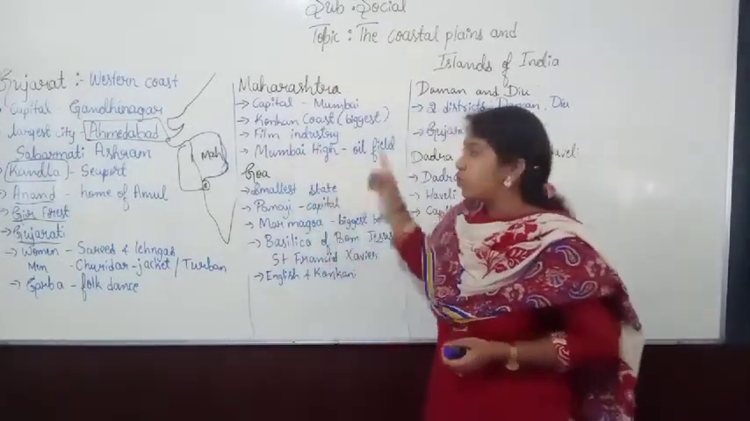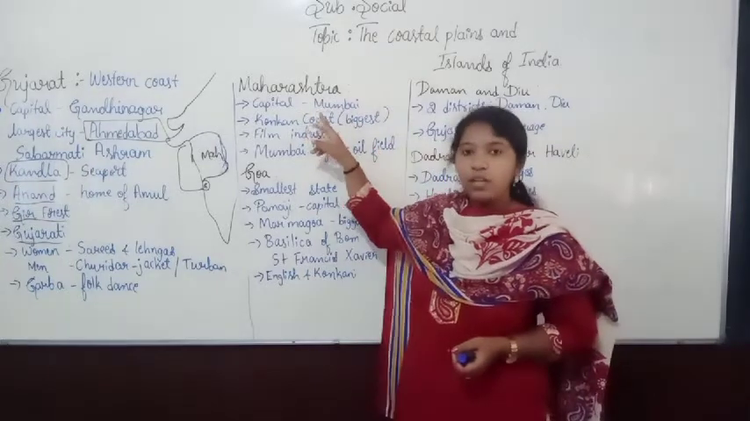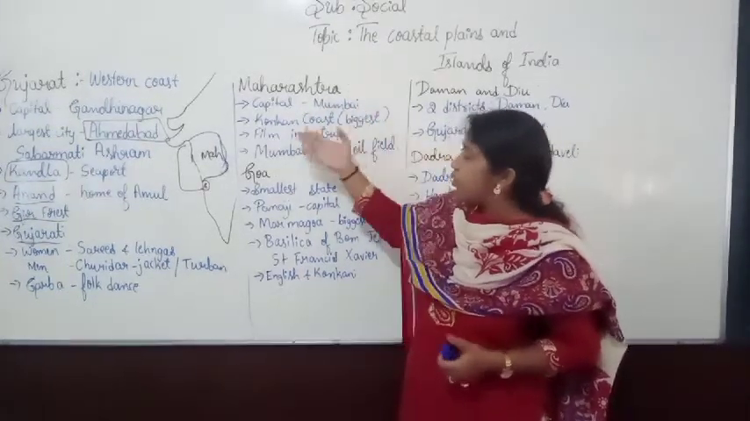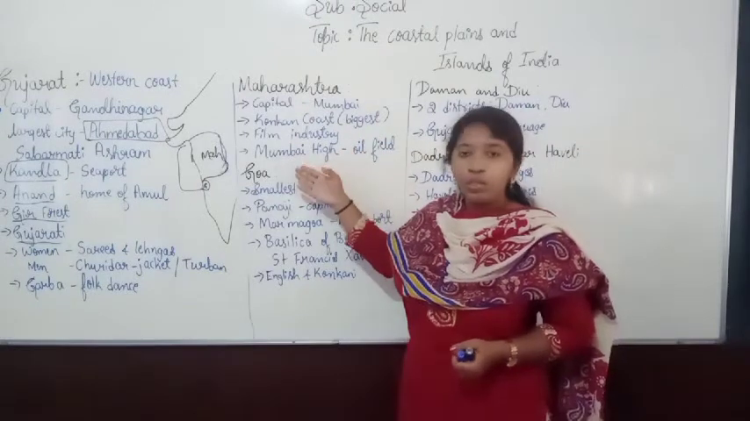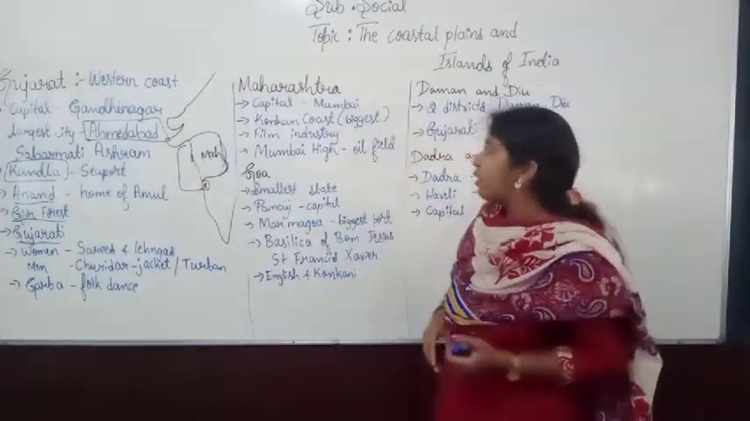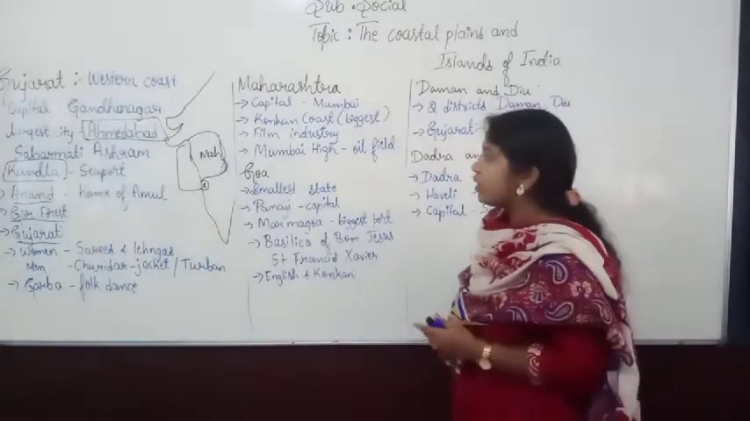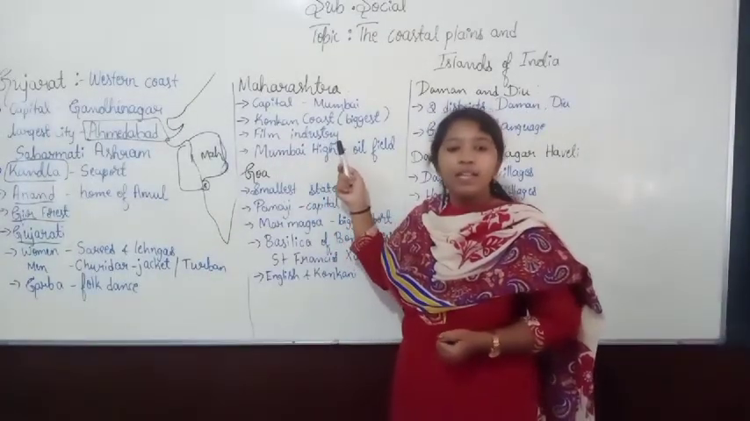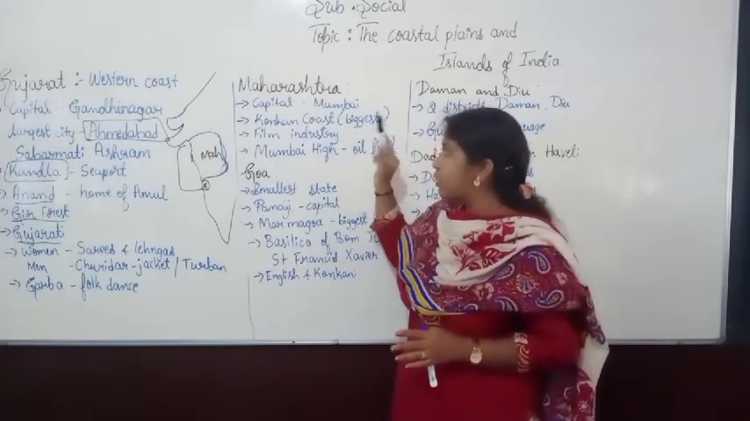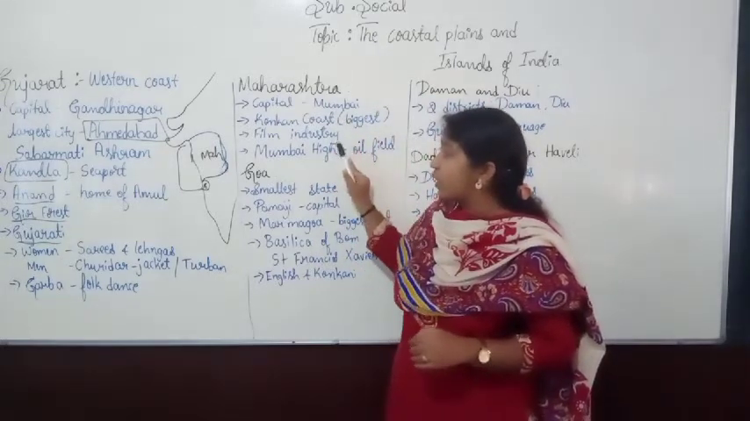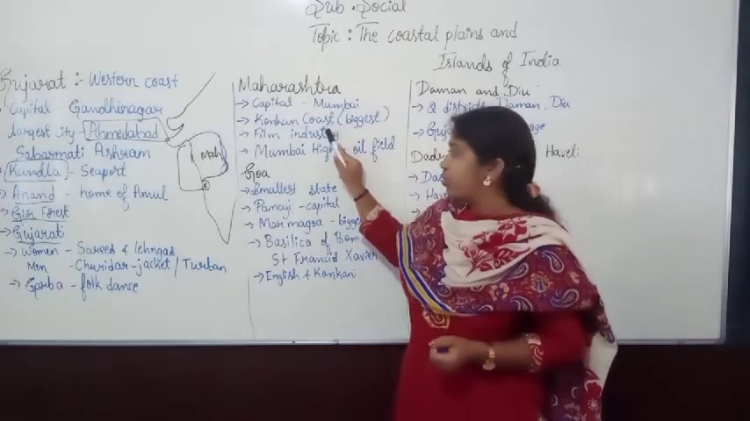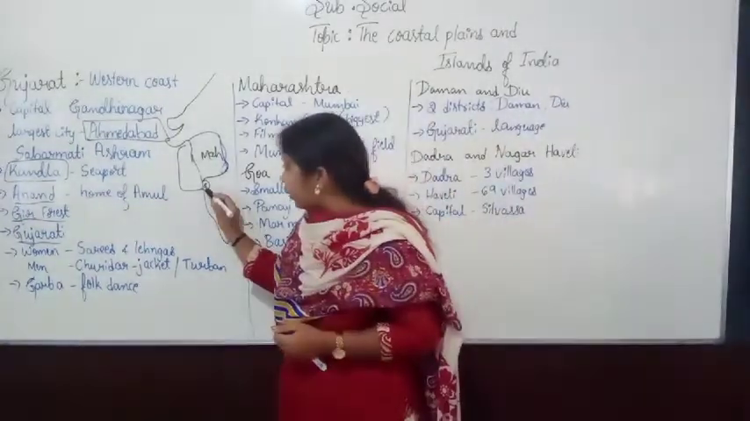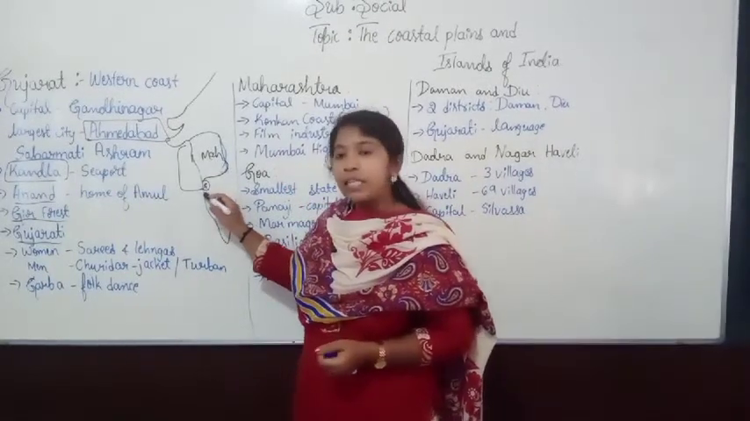Okay, clear? So which is the capital of Maharashtra? Mumbai. And which seaport? The seaport is Mumbai only. And Maharashtra is the center of the film industry. Okay, and Maharashtra is also located on the Konkan coast. Clear? And then we move to the next very important state, that is Goa.